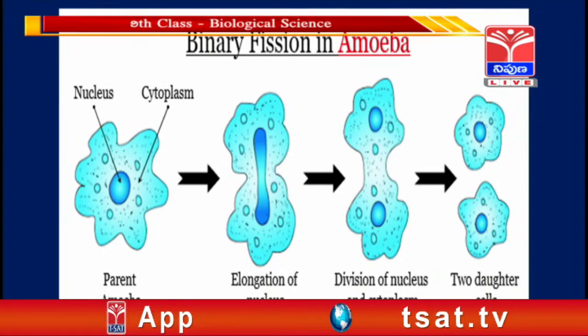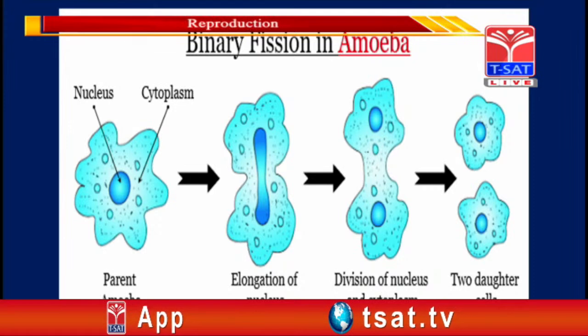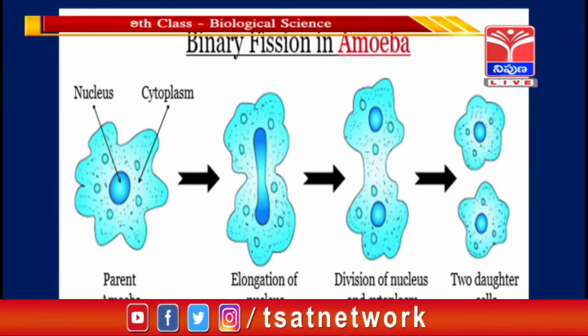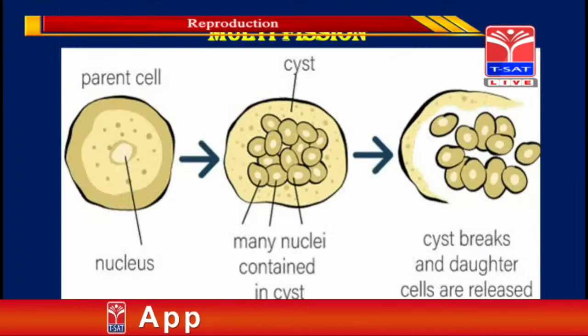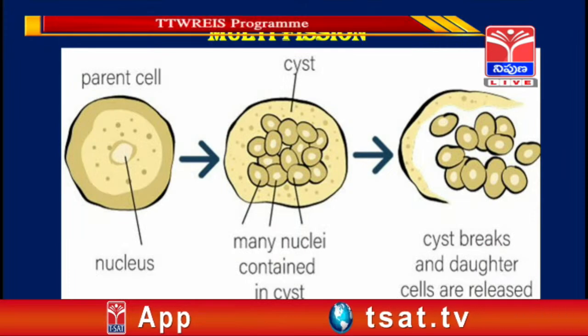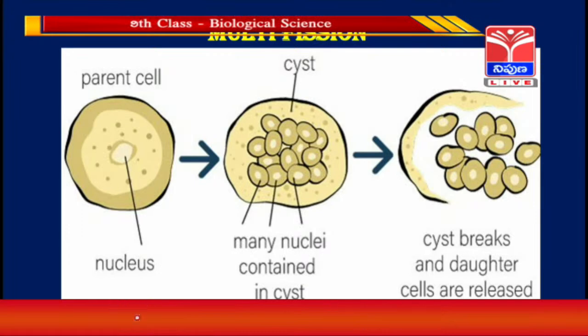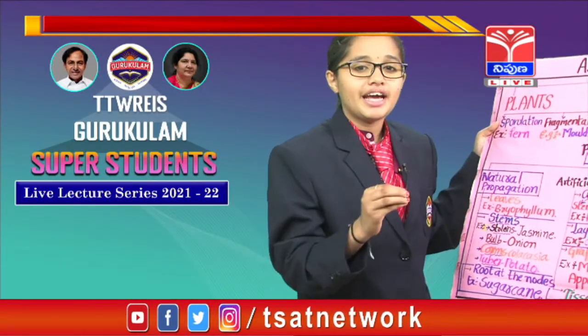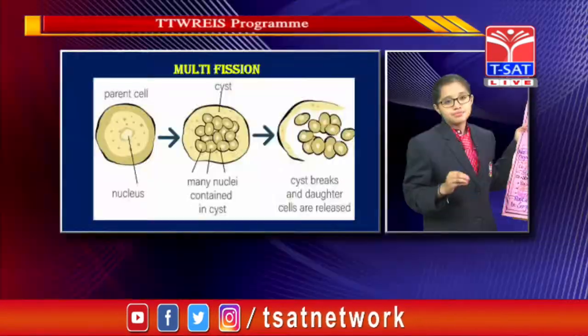And the second type of fission is called multiple fission. In this, the cell splits into two or more cells, each carrying a copy of the DNA from the parent cell. Take a look on the screen please. This is the example for multiple fission. Here the parent cell splits into two or more cells and each cell carries a copy of the DNA from the parent cell. Example, plasmodium.